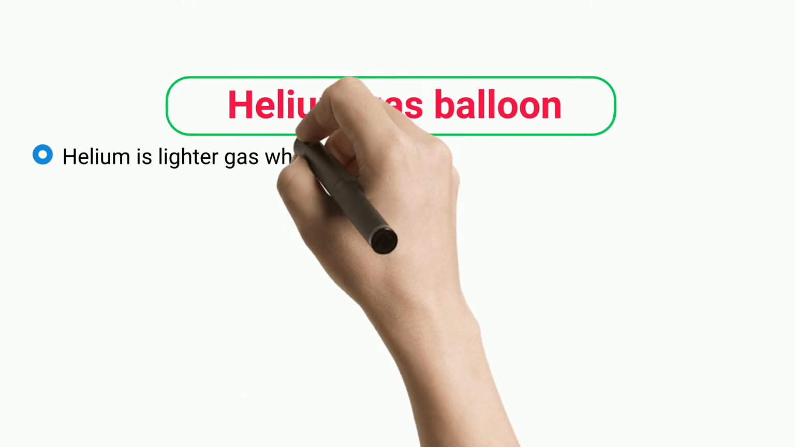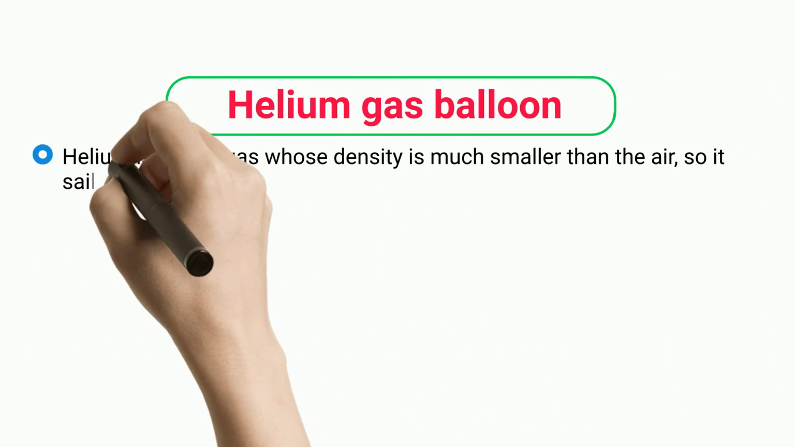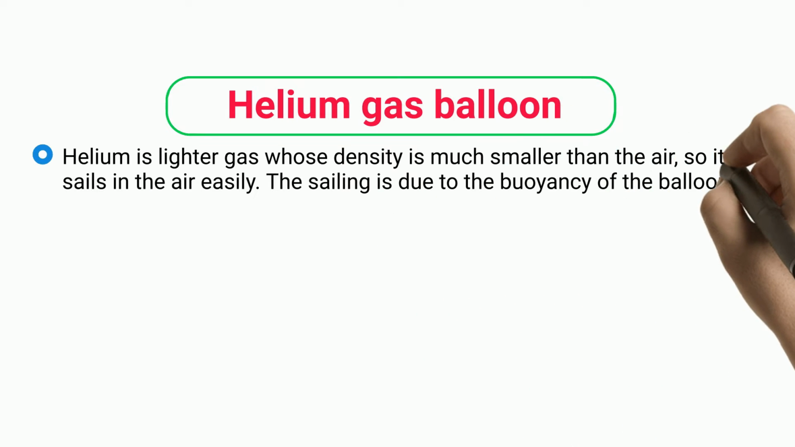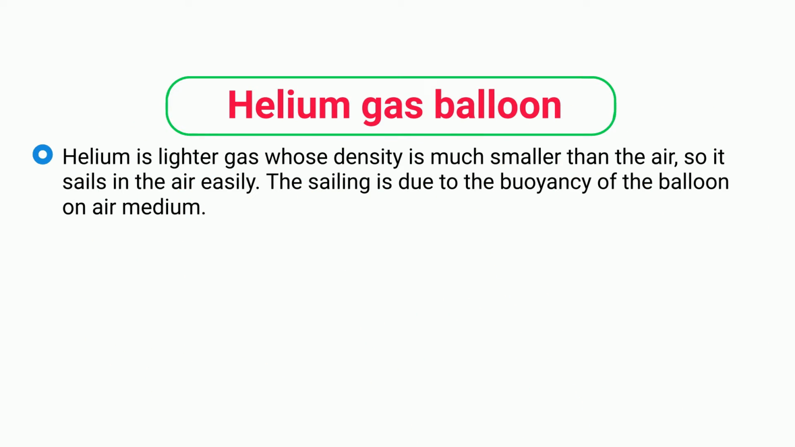Helium gas balloon. Helium is a lighter gas whose density is much smaller than the air, so it sails in the air easily. The sailing is due to the buoyancy of the balloon on the air medium.